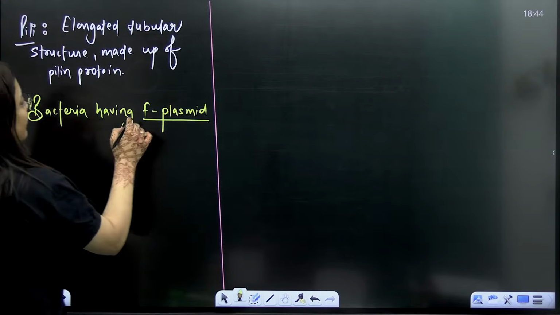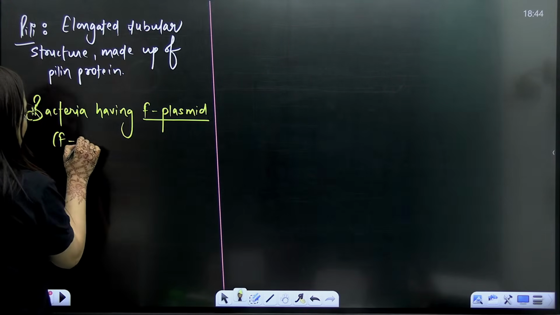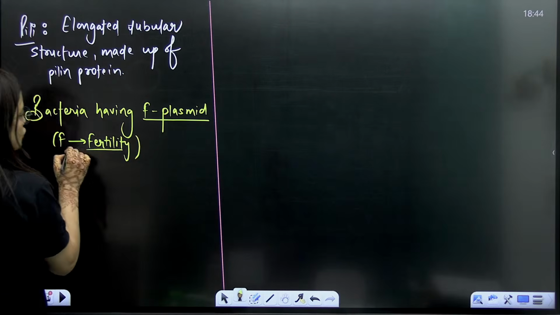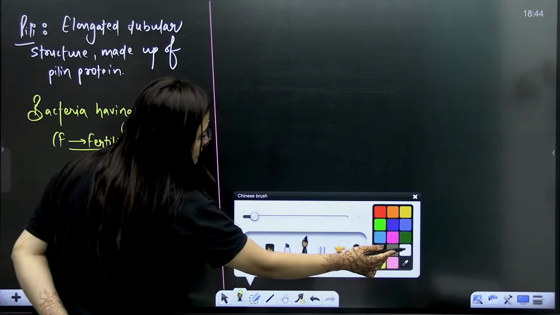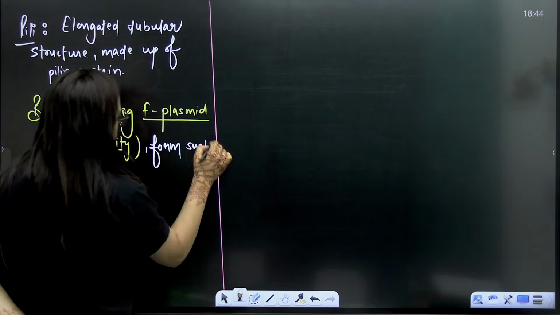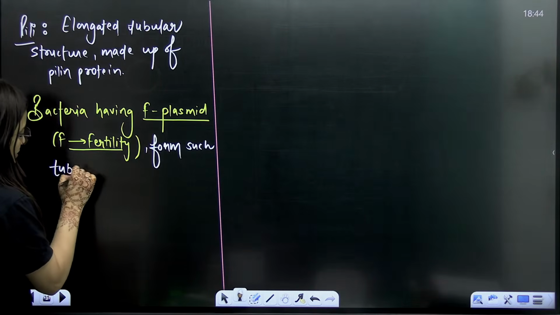So bacteria having F plasmid, here F stands for fertility, form such tube-like structures.